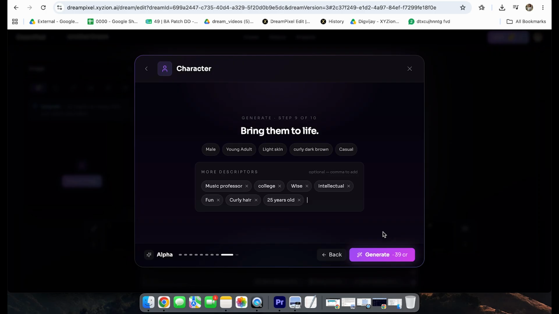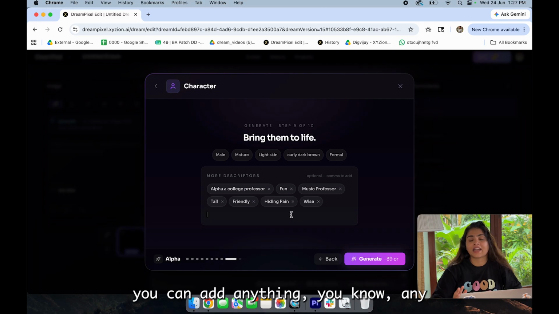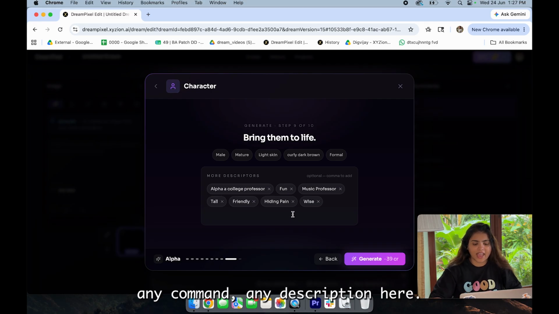You can add any number of items here. Once you have added all the descriptions of your character, how it is going to look, whether it is the micro personality details, then you can click on generate. Just note you can add anything, any command, any description here, and AI will understand this.